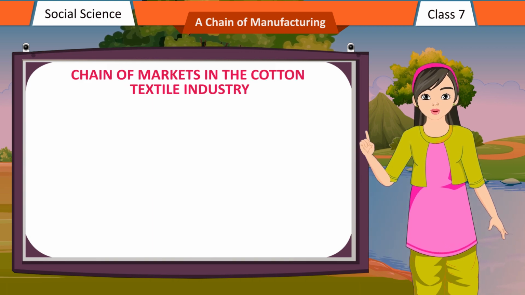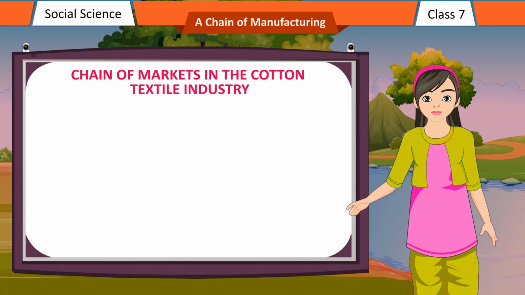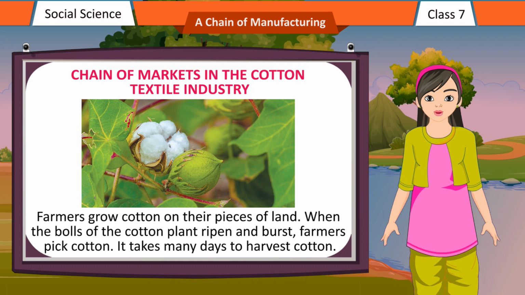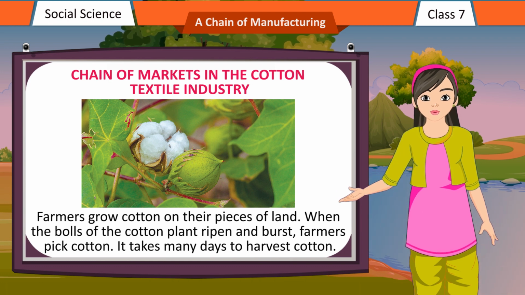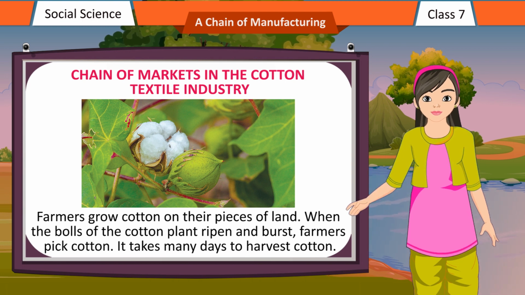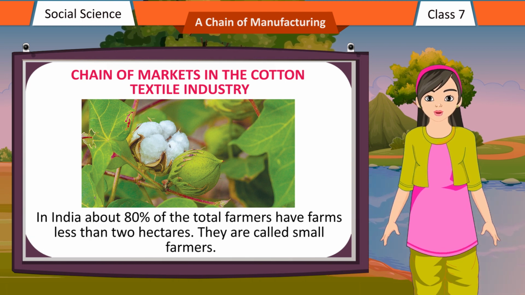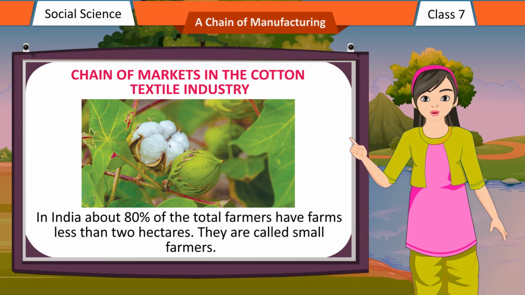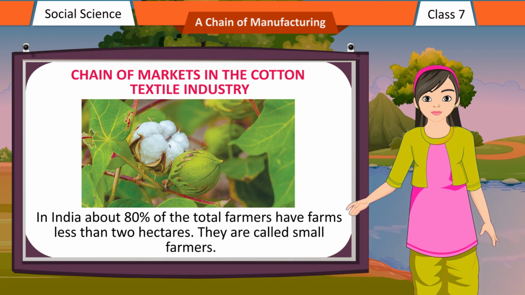Chain of markets in the cotton textile industry. Farmers grow cotton on their pieces of land. When the balls of the cotton plant ripen and burst, farmers pick cotton. It takes many days to harvest cotton. In India, about 80% of the total farmers have farms less than 2 hectares. They are called small farmers.